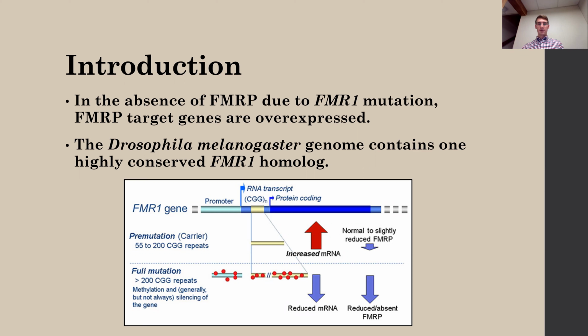The Drosophila melanogaster genome contains one highly conserved FMR1 homologue. This is compared to humans who contain several FMR1 related genes that work together to perform the same function. And for this reason, it's easier to study the effects and mechanisms of FMR1 in the fruit fly.